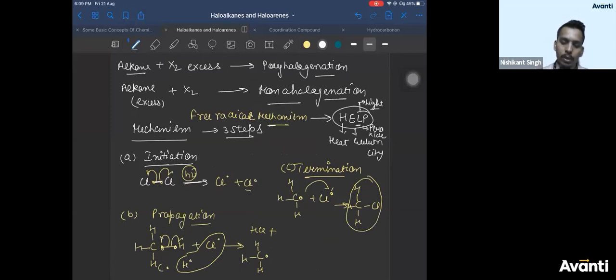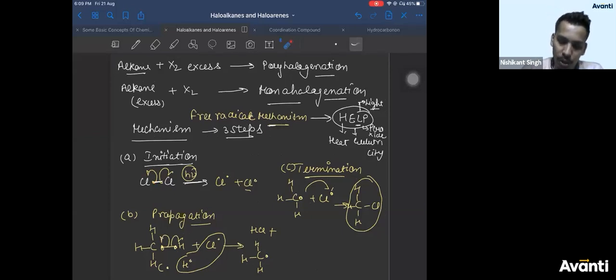So what I said here was the bond breaks in the presence of sunlight homolytically to form a Cl radical. That Cl radical combines with the methane and the bond breaks in the presence of the Cl radical homolytically. So an H radical is formed and a carbon radical is formed. The H radical combines with a Cl radical to form HCl, and the carbon radical which is formed here will combine with another Cl radical to form CH3Cl. So basically, these 3 steps you can combine and summarize this reaction.